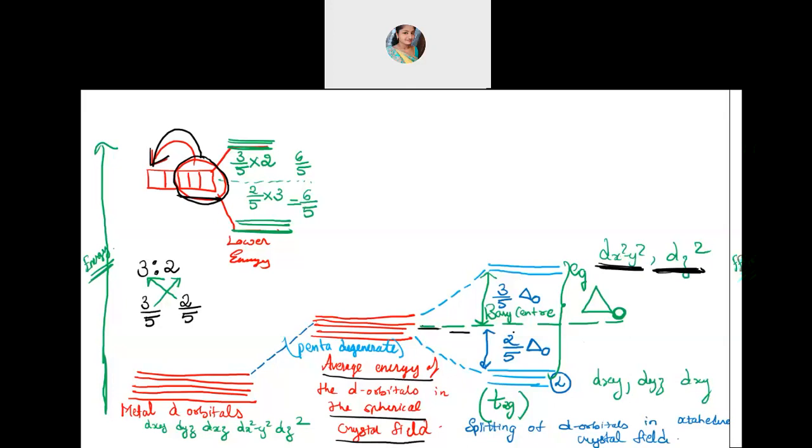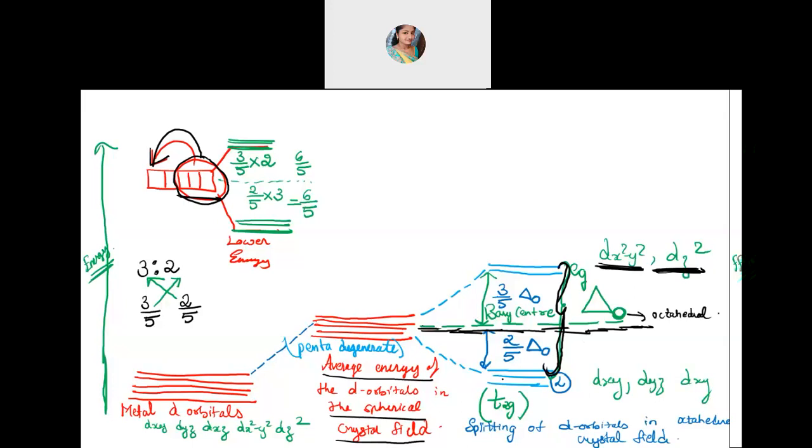And the average energy, see, this was the place where exactly they got separated. That center is called the barycenter. The center where they got separated, the average energy of the d orbitals, that is the barycenter. And this difference we have got after they have undergone splitting is written as delta O. It is delta O, not 0. O stands for octahedral.